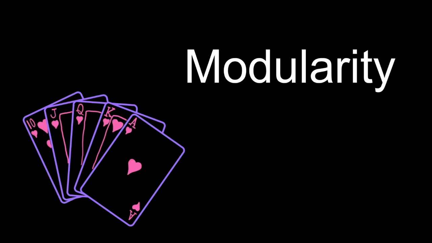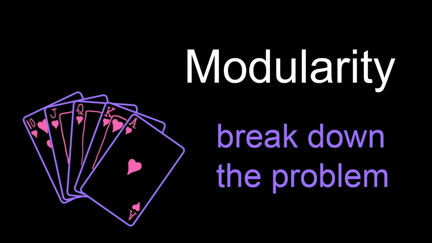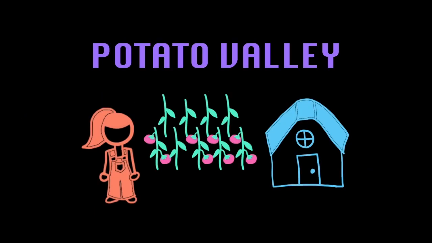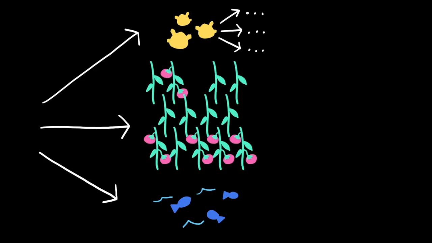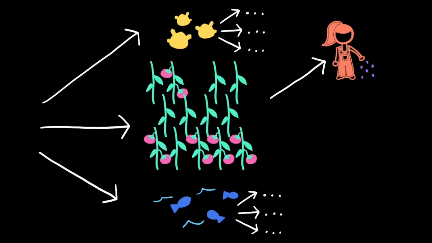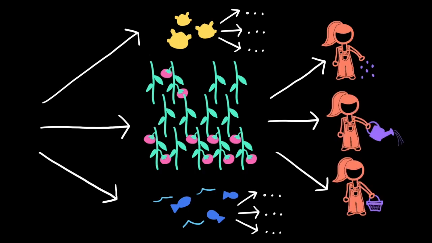We use a strategy that in programming we call modularity. Or in simpler terms, we break down the problem. Say I want to build a cozy role-playing game. What might that entail? Well, I can break that down into different categories of activities, like there's farming, fishing, mining, crafting. And then within each of those categories, I can break it down further into the different actions players might take. So within farming, you might be able to plant, fertilize, water, harvest, maybe trample.